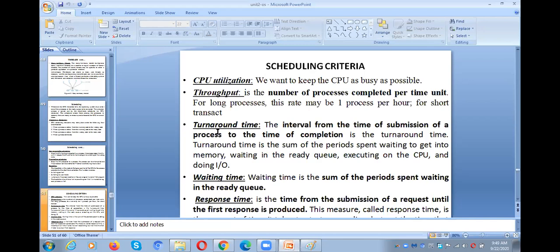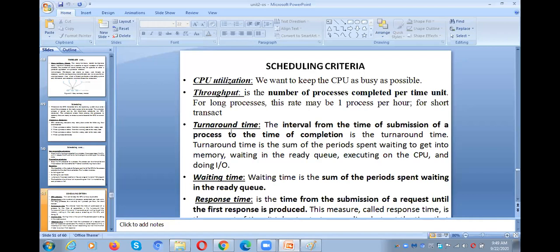The next one is turnaround time. Turnaround time means the total interval from the time of submission to the time of completion. It may include waiting in the ready queue, executing on the CPU, or doing IO. All these times are accumulated, and the total time from submission to completion is called turnaround time. And the next, waiting time. Waiting time means the time spent waiting in the ready queue for the CPU. The waiting time needs to be low, and turnaround time needs to be low.